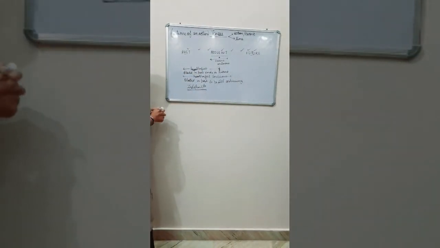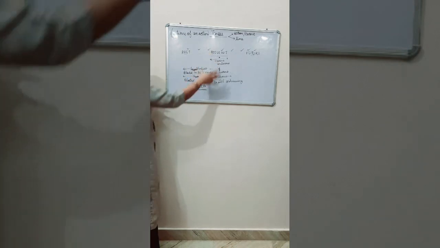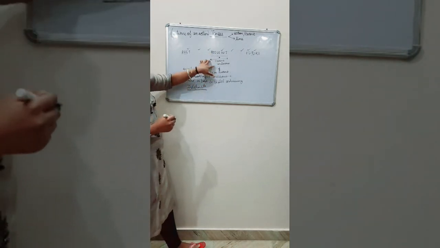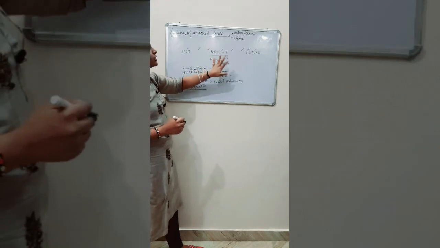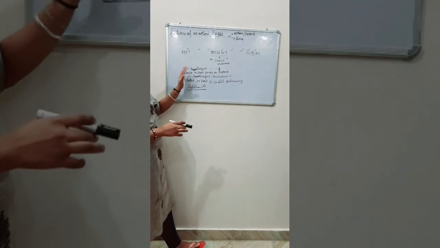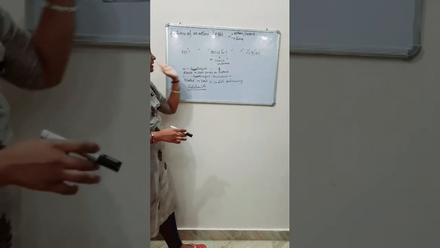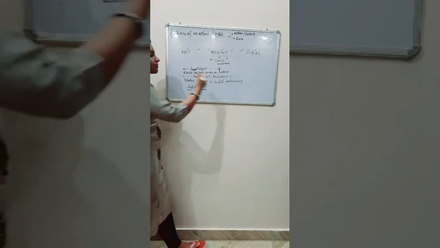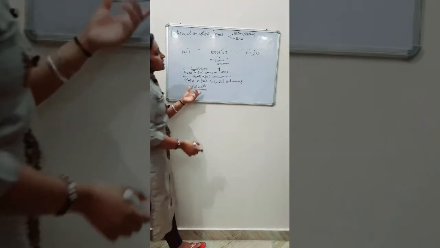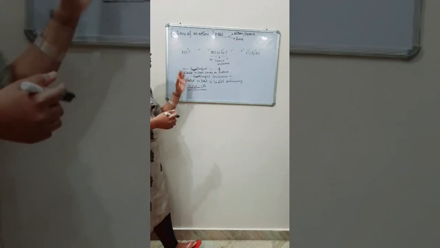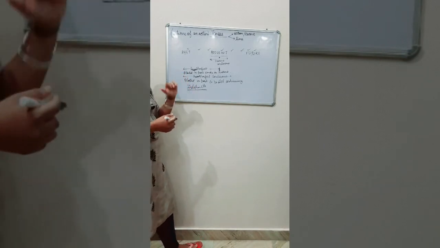So this time represents all four tenses: present continuous, which is just happening right now, going on in present; present perfect, which started in past and ends in present; present perfect continuous, which started in past but is still continuing; and present indefinite, which happens always. So I hope you understand the time slot.